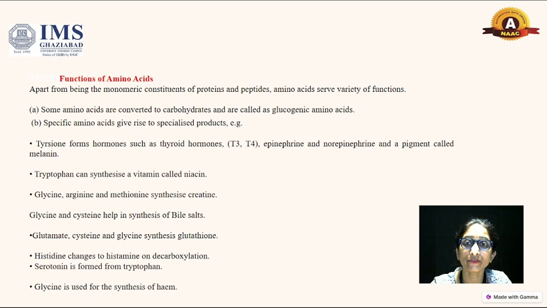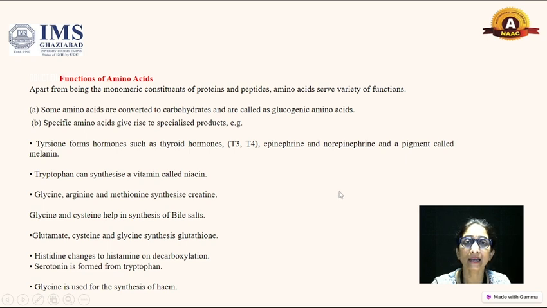Now we come to the functions of amino acids. We are all aware that amino acids participate in the synthesis of protein, but they have other functions also. Some amino acids are converted to carbohydrates and are called glucogenic amino acids. Some amino acids give rise to specialized products: tyrosine forms the thyroid hormones, tryptophan synthesizes the vitamin niacin, and glycine, arginine and methionine take part in the synthesis of creatine.